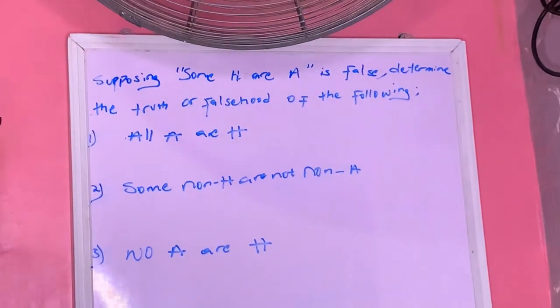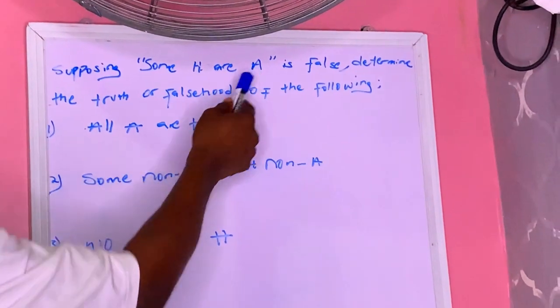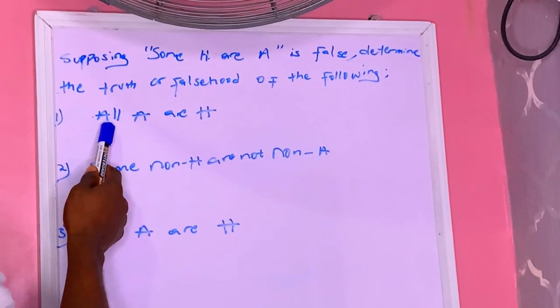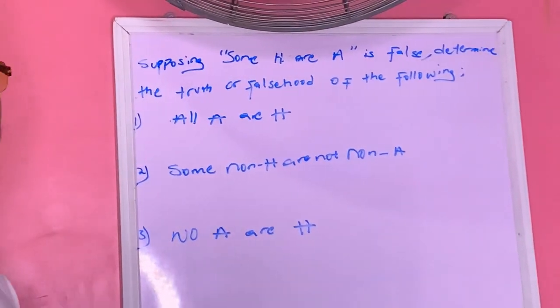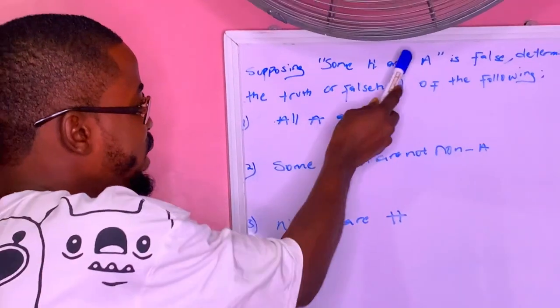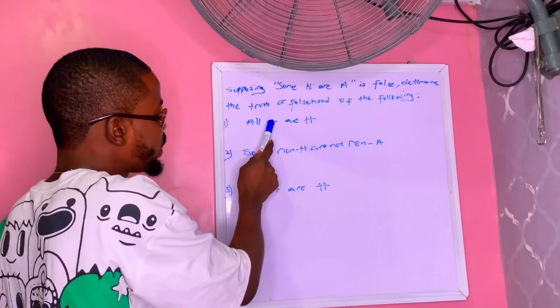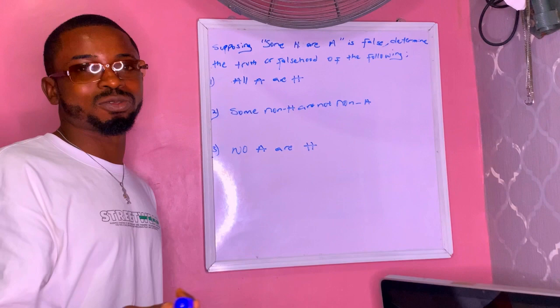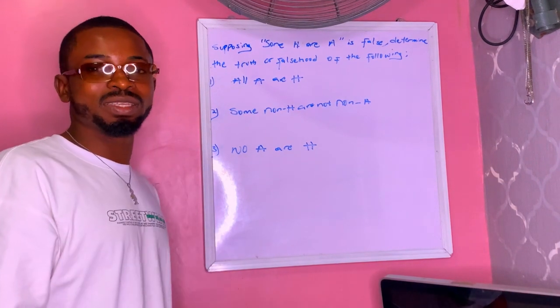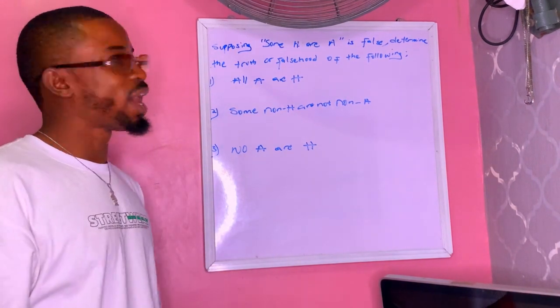If you look at the question, some H are A is what we are having, and the one we want to answer is all A are H. For us to be able to talk about their relationship, we have to find a way of bringing this H to the subject place and this A to the predicate place. What can help us to do that? Conversion. Conversion says we interchange the subject stem and the predicate stem.